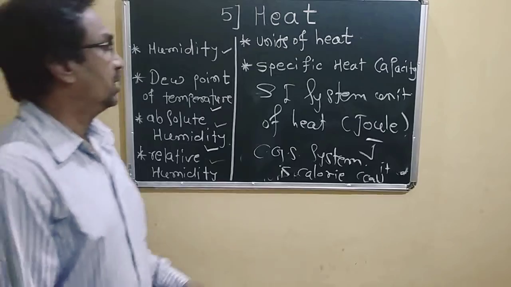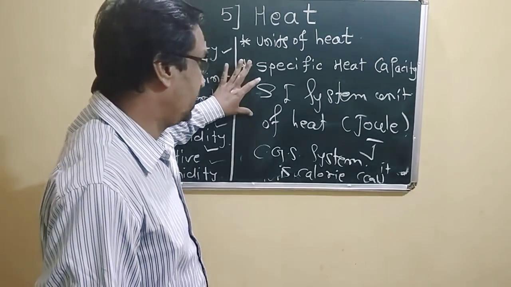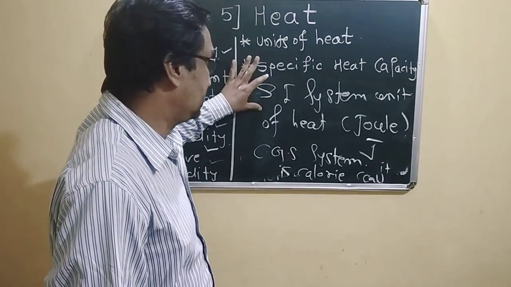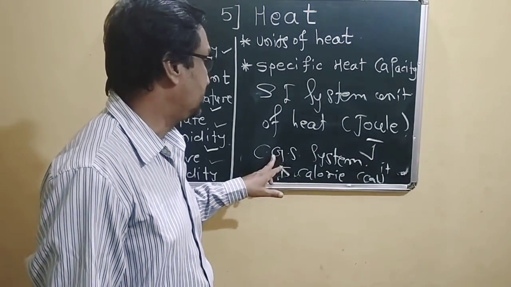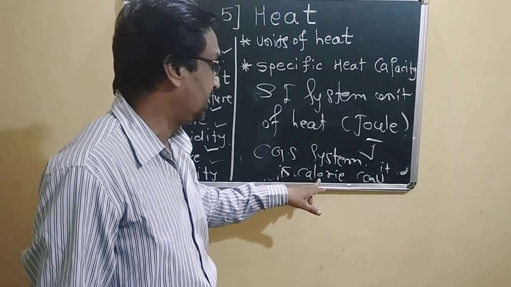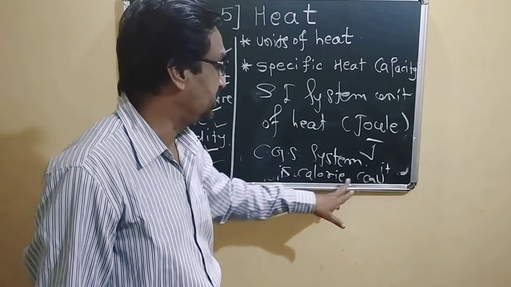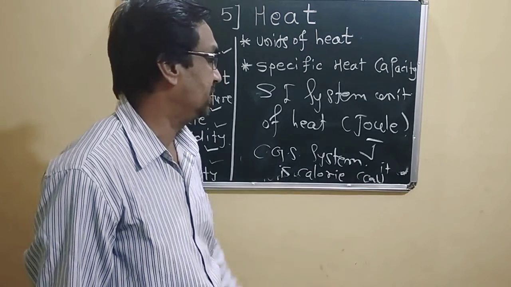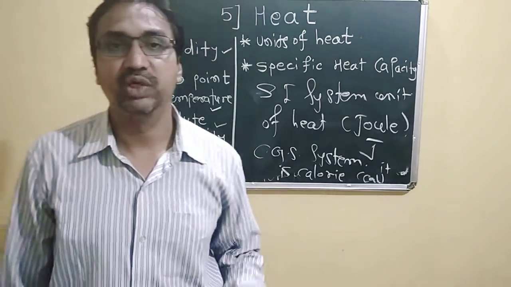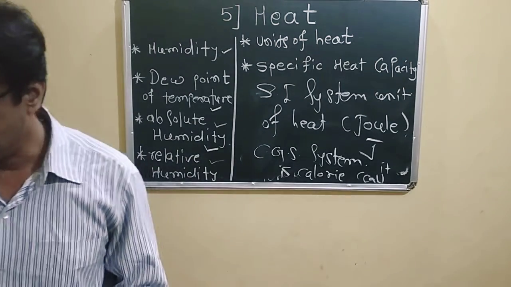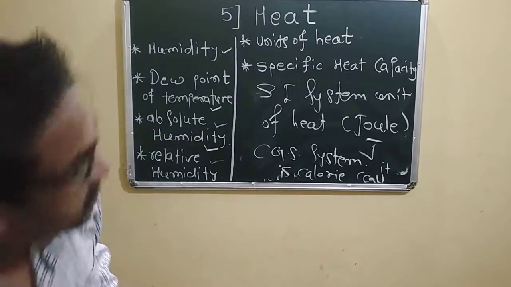So the unit of heat in the SI system is the joule, represented by capital J, and in the CGS system the unit is the calorie, represented by cal. 1000 calories is equal to 1 kilocalorie. Okay, 1 kilocalorie.